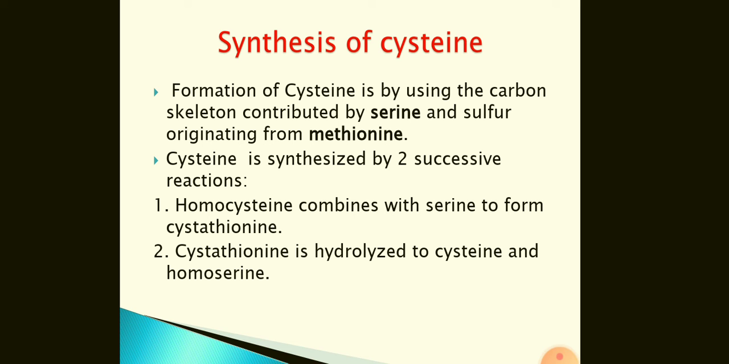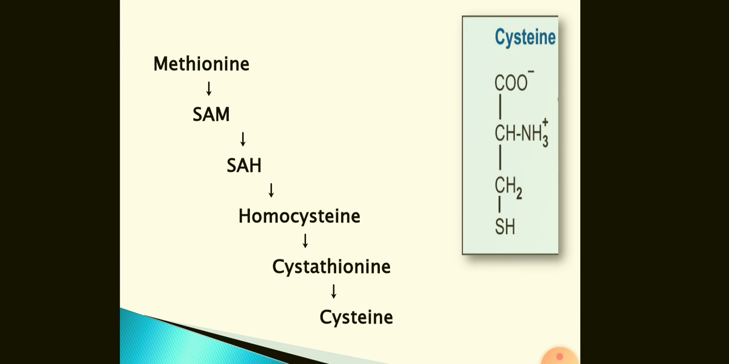Synthesis of cysteine is by using the carbon skeleton contributed by serine and sulfur originating from methionine. Cysteine is synthesized by two successive reactions. Number one, homocysteine combines with serine to form cystathionine. Number two, cystathionine is hydrolyzed to cysteine and homoserine. So these two reactions take part in synthesis of cysteine.